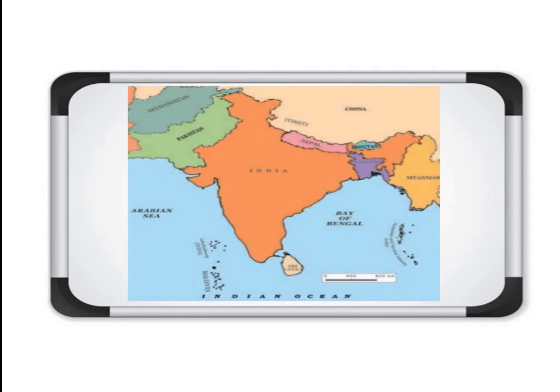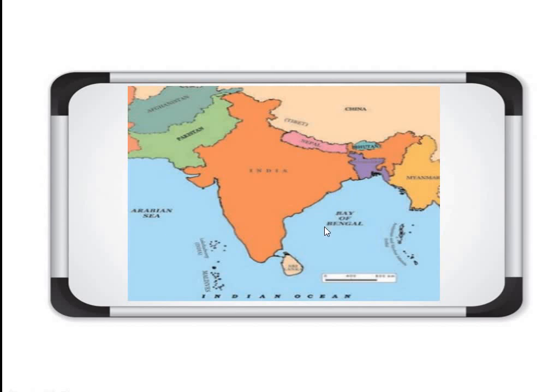Now see this map, here it will be clear to you. Here is the land boundary: Pakistan, and up here Afghanistan. China is also sharing a land boundary. Then this is Bhutan, this is Nepal, this is Bangladesh, this is Myanmar. So all these 7 countries share their land boundaries with India.